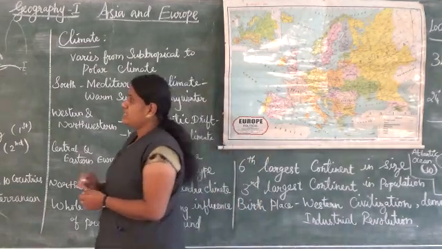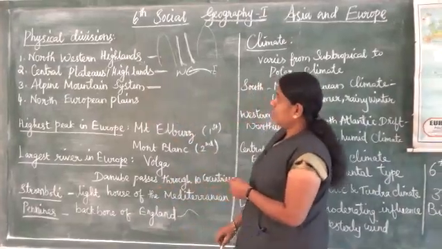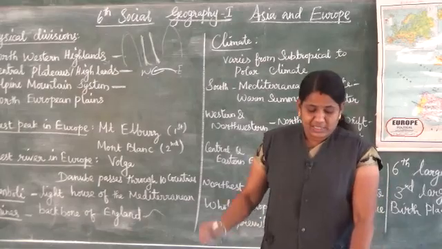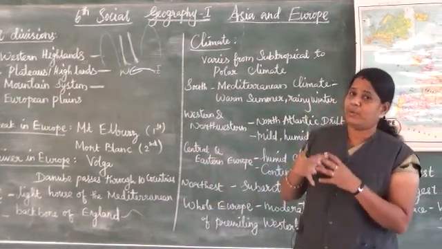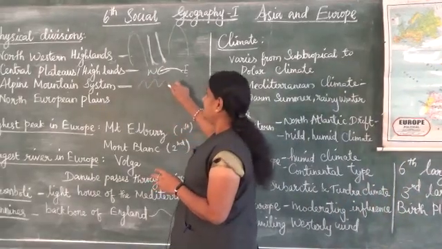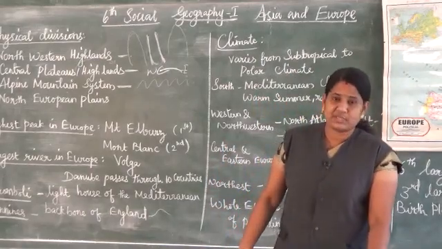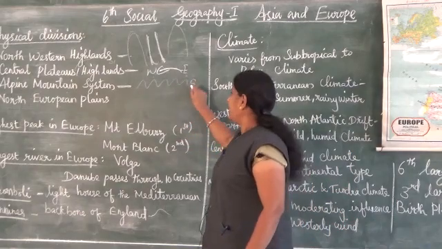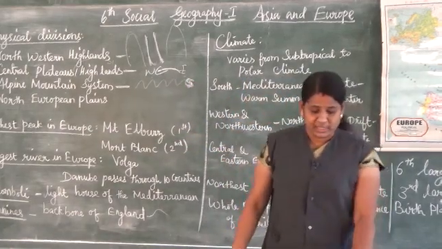The third physical division is the Alpine Mountain System. This system consists of a chain of young fold mountains. Here we can see many mountains, a chain of young fold mountains found in the southern part of Europe. In the southern part we can see many mountains.